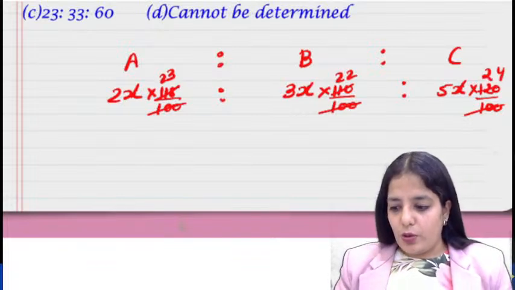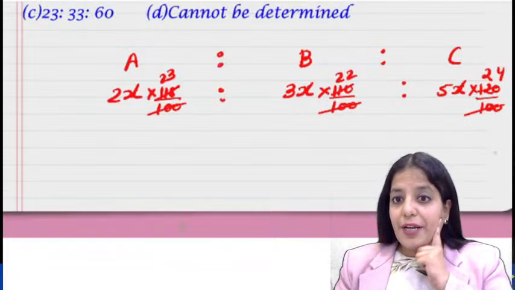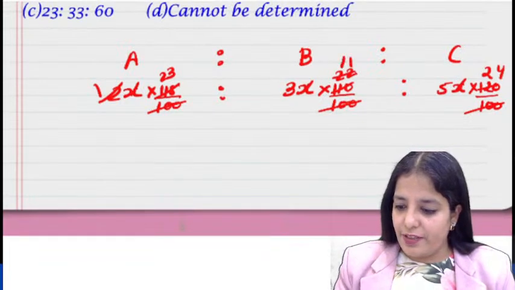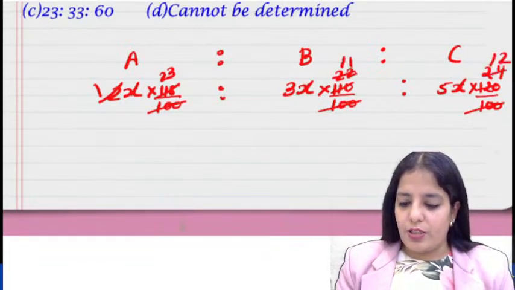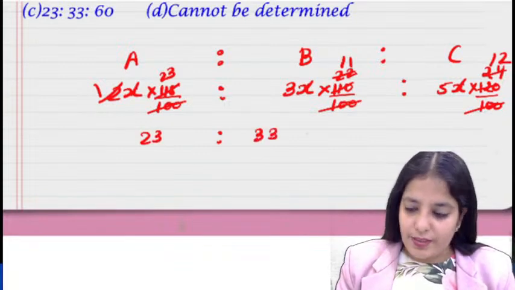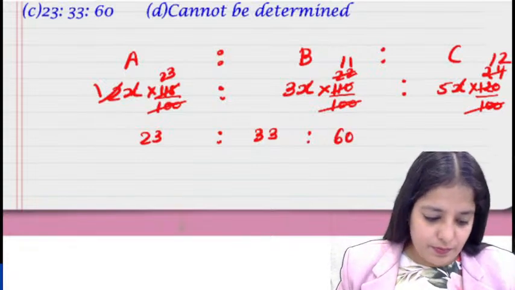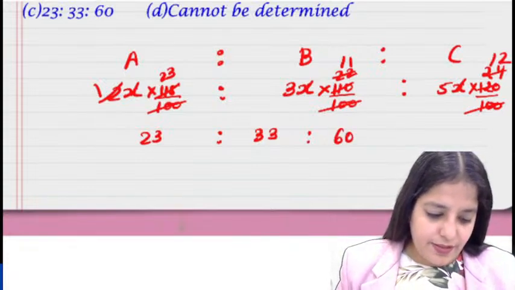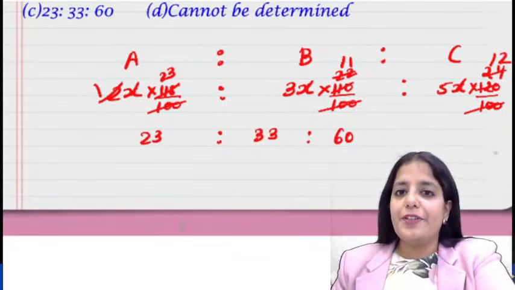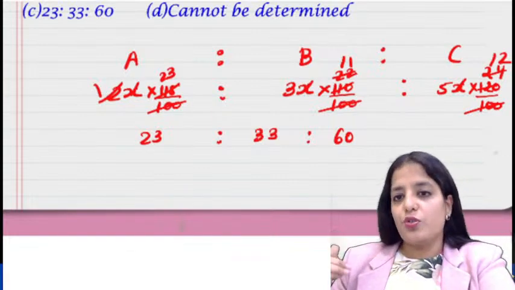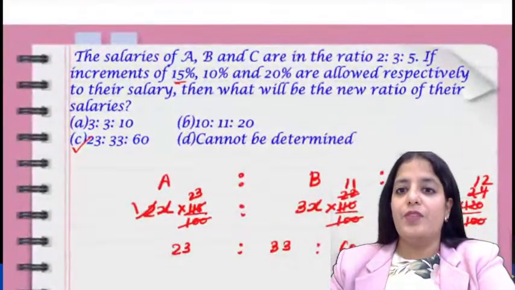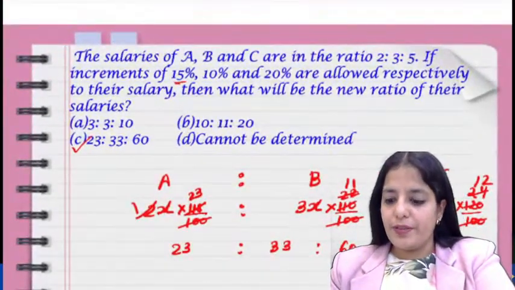Now you could see divisibility by 2, that is 2 is the common factor. 11s and 12s. Now you're just left with 23 is to 33 is to 60, right? I hope it's clear. The question is pretty clear in your mind. 23 is to 33 is to 60. So that is option C.